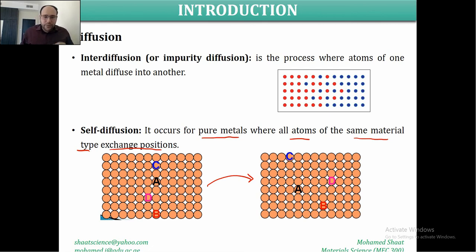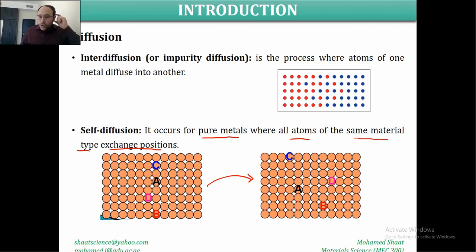And this is very clear if we give marks or names to these atoms. This atom A changed its position to another lattice site. The same thing, C became there, D became there, B became there. But we're still maintaining the same crystal structure within this diffusion process.